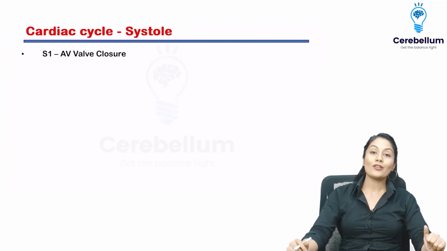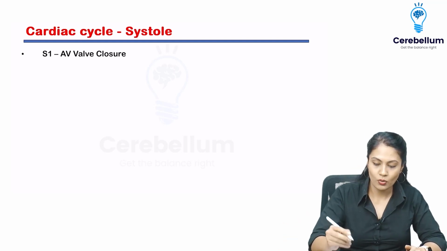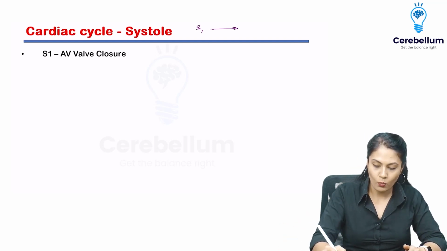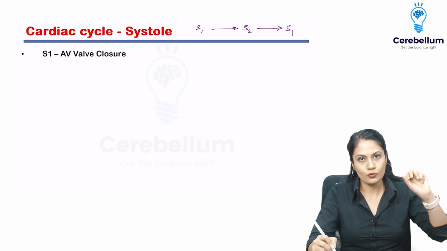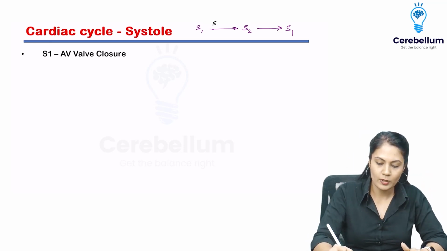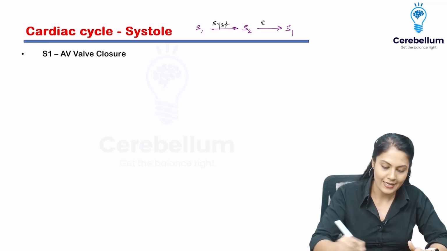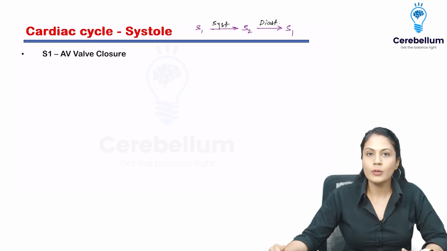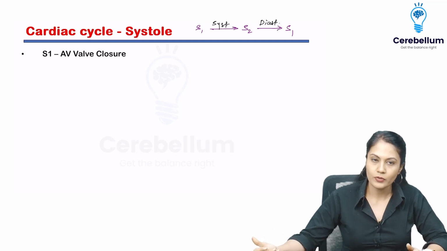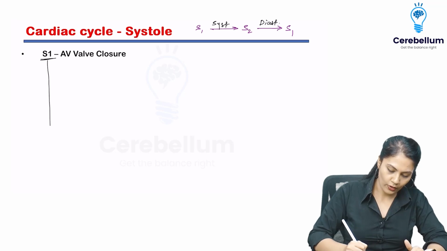Now let's see what the phases of the cardiac cycle are, and specifically the phases of systole and diastole. First of all, I want you to remember this phenomenon: whenever my heart goes from S1 towards S2, this is called systole, and when it goes from S2 to the next S1, it is called diastole. These are the two phases because of which the cardiac cycle is formed. Right, now we are going to start with S1 and go towards S2 for the systole.